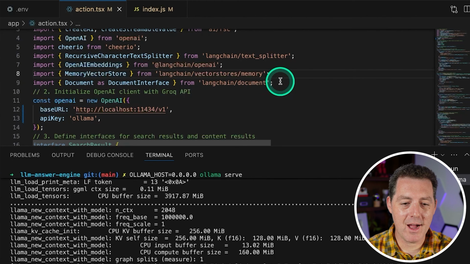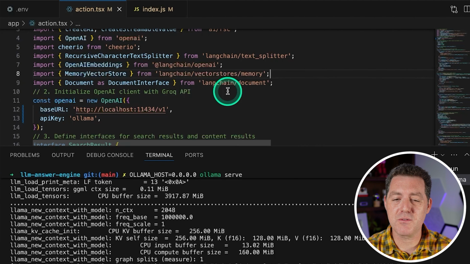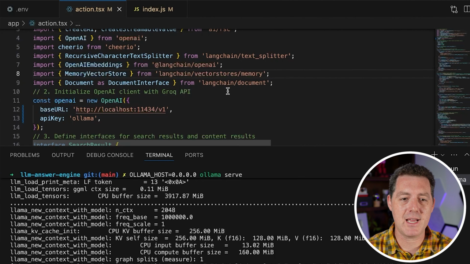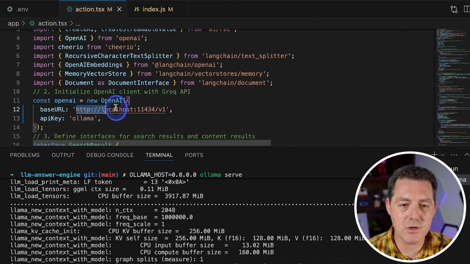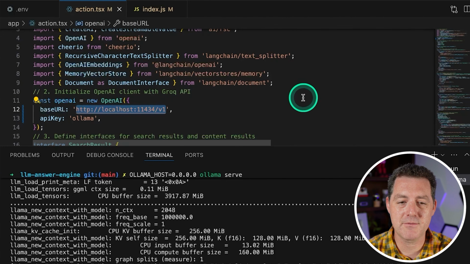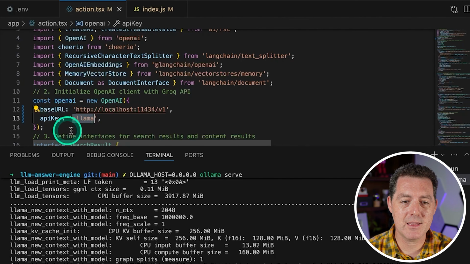All right, so I could not get this to work with Ollama. I suspect I'm pretty close, but I'm going to tell you what I've done so far, and then maybe you could either fix it or maybe there is something actually wrong. But either way, let me show you what I've done. So for the base URL, I'm using localhost:11434/v1, and that is the URL that Ollama serves when you start it up. API key right there, ollama.